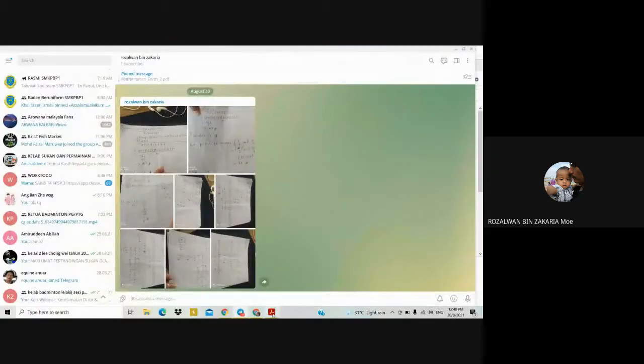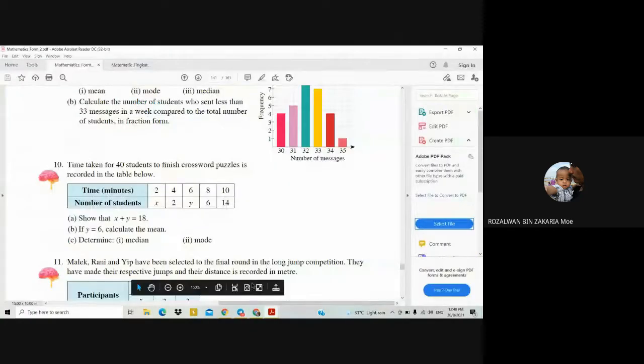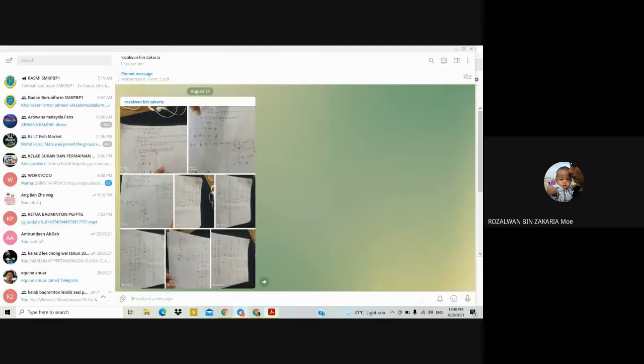All right, next the question asks you to determine C1, the median, and C2, the mode. So how to find the median? Firstly, you have to find the total frequency, which is 40 here. So 40 is an even number. For an even number, to find the median, the position of the data is equal to, in brackets, n divided by 2, plus, n divided by 2 plus 1, where n is the total frequency. Okay, so look at the solution here.